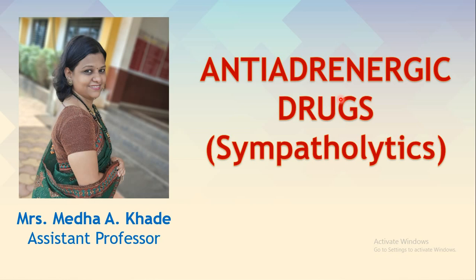So as you are all aware, we had started with the chapter anti-adrenergic drugs or sympatholytics in the earlier lecture. We have done two parts of this chapter under the unit drugs acting on the peripheral nervous system. In the earlier parts we have already covered the classification of the anti-adrenergic drugs, the pharmacology of alpha blockers, and propranolol, which we covered in part 2, which is a prototype of the beta blockers.